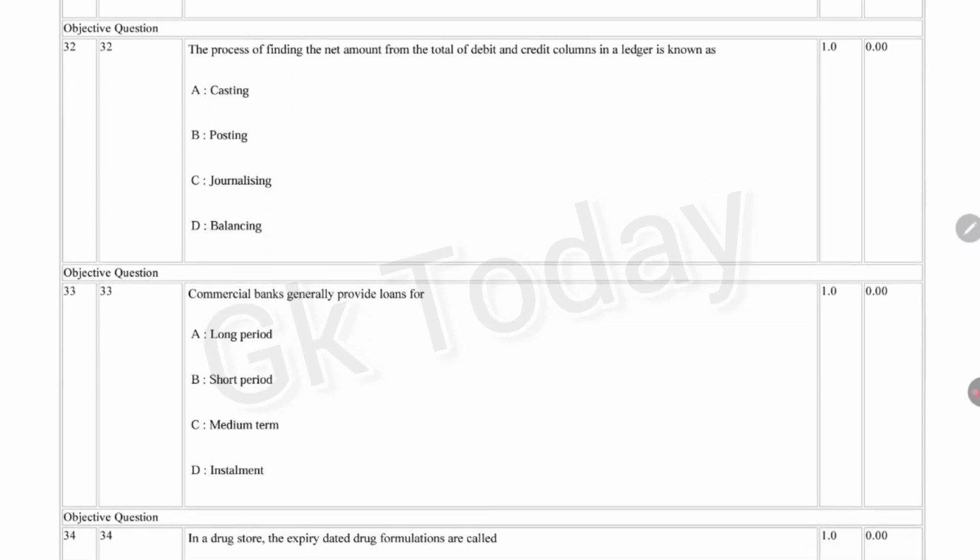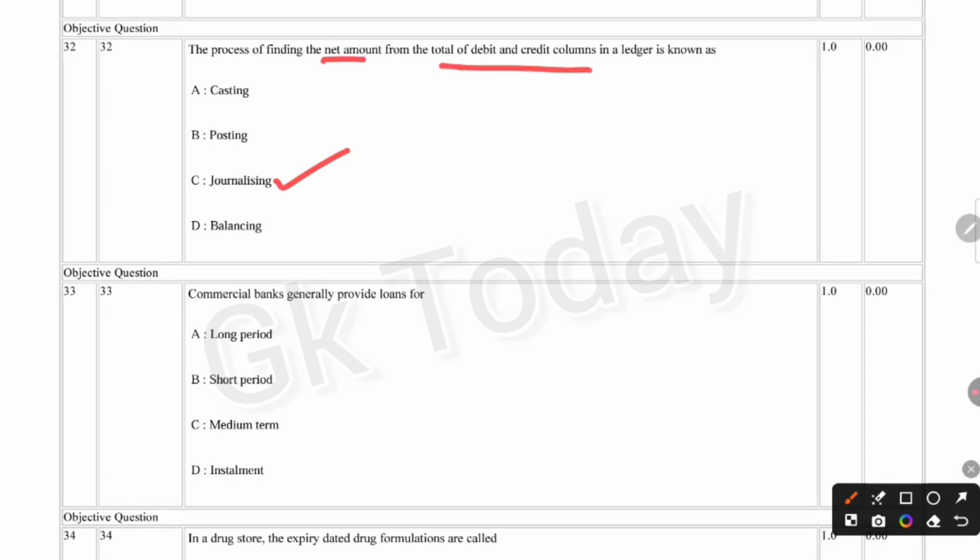Next question. The process of finding the net amount from the total of debit and credit columns in the ledger is known as: casting, posting, journalism, balancing. Correct answer is option C, journalism. Okay, next question. Commercial banks generally provide loans for long period, short period, medium term, installment. Commercial banks generally provide loans for long period, short period and medium term.